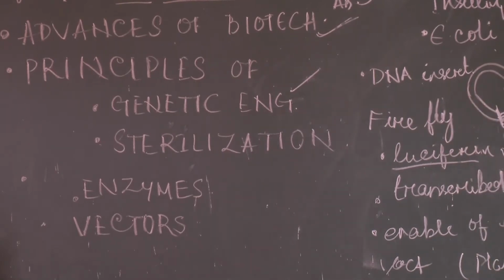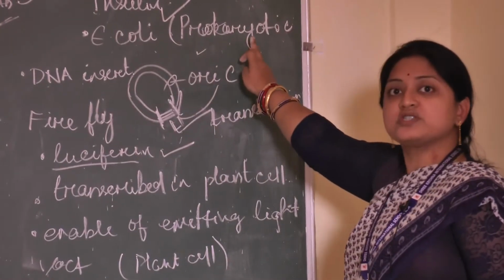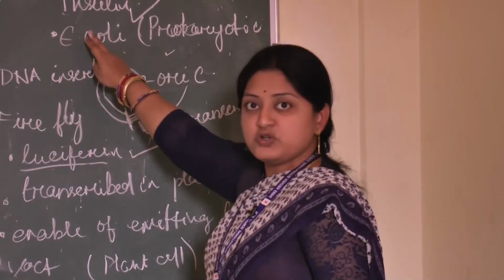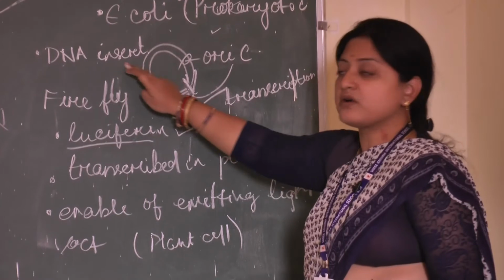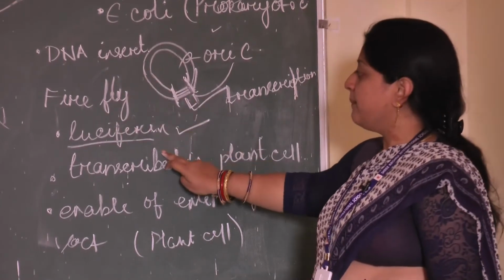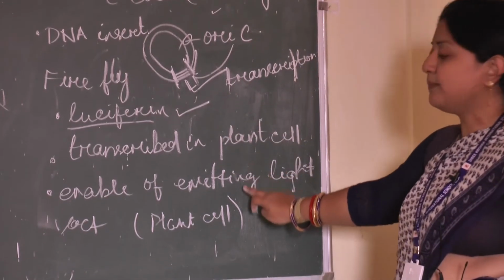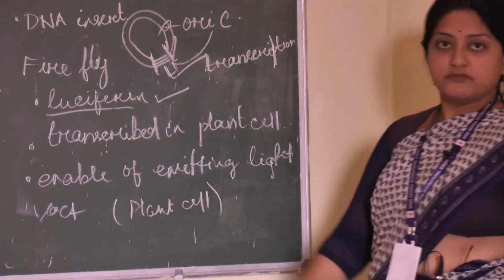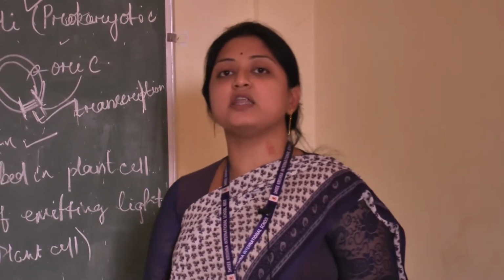We are introducing a very different gene. For example, here you see we have used a prokaryotic cell for insulin secretion. Here we have used firefly, or this organism is produced in the plant cell by transcription. Here we have used another plant cell and produced a vaccine. In these processes we are utilizing either microorganisms, plant cells or animal cells, and the gene construct is getting modified.